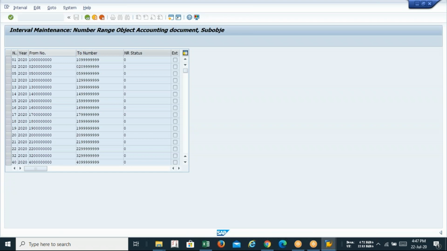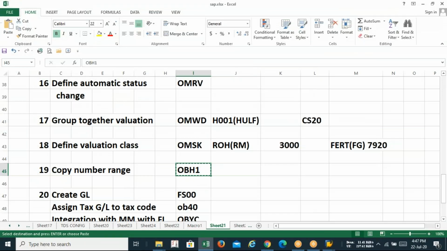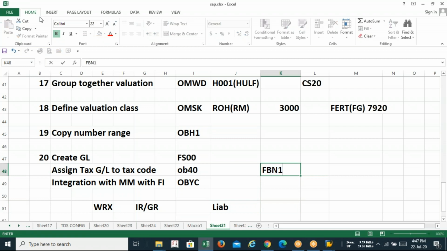Is that clear? Sir, can you tell me the T code to change and check the number? FBN1. FB, Facebook. FBN1. Facebook, N for number, 1. FBN1. Yes, sir.